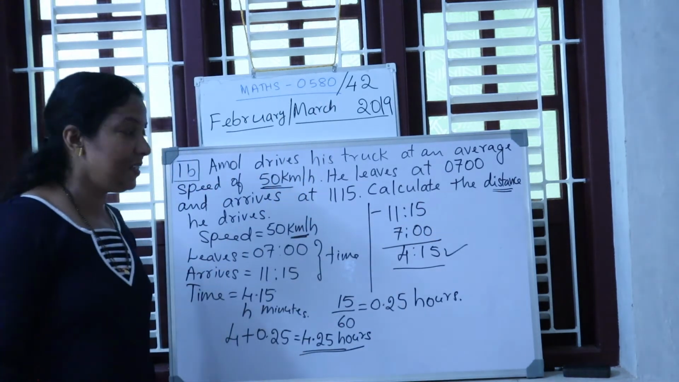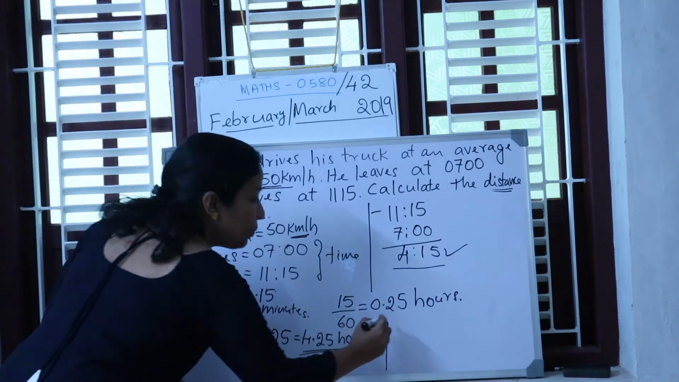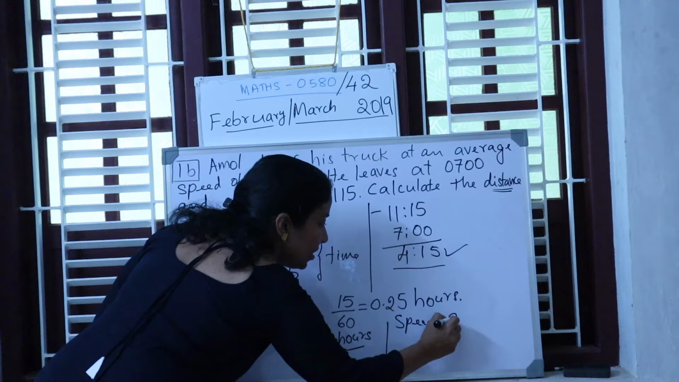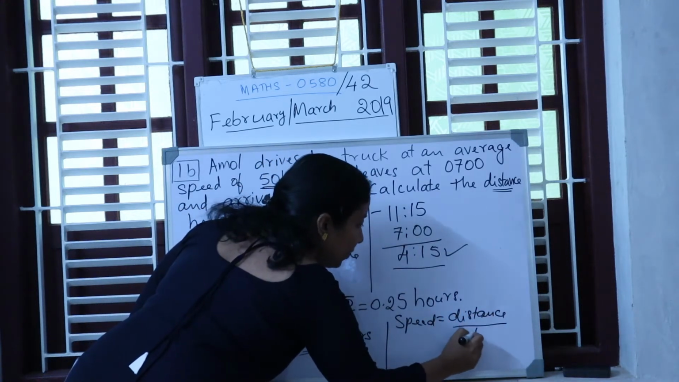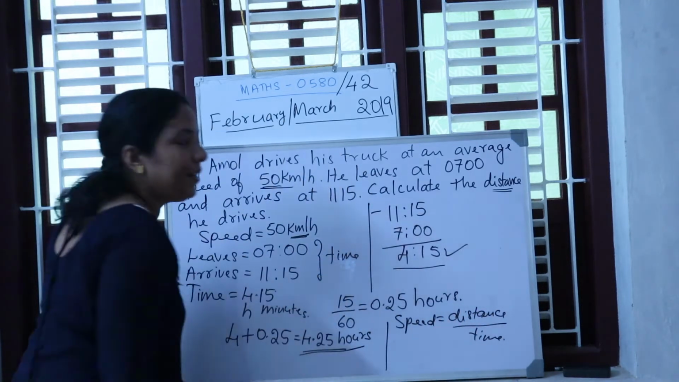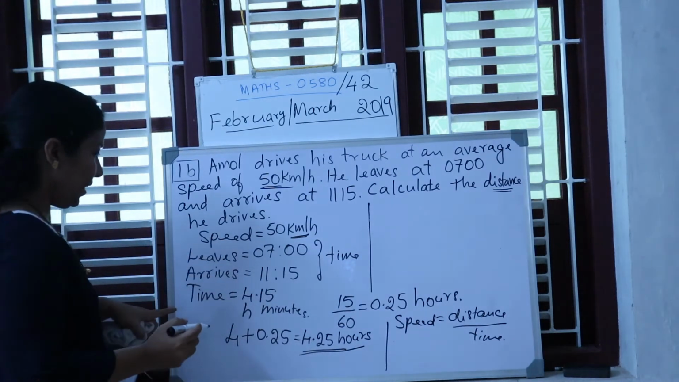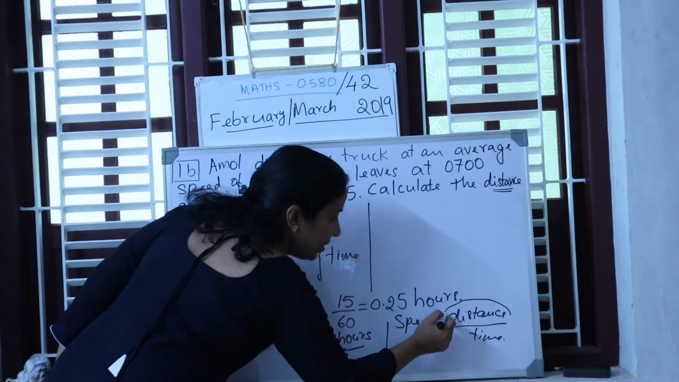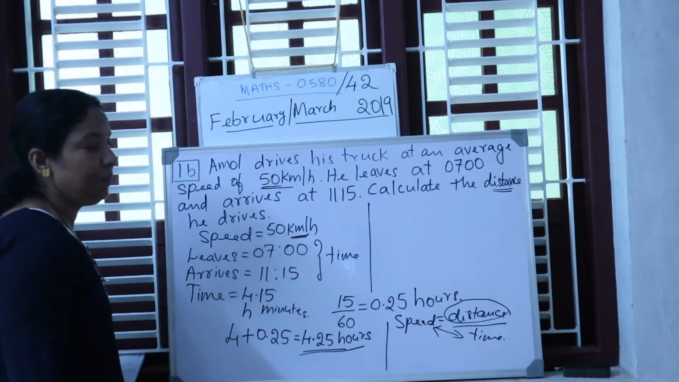So how do you find the distance? We have the formula. How do you find speed? Speed is equal to distance over time. Use this formula. Do you know the speed? Speed is already given, or you can change the subject. We want distance. So distance is equal to, you cross multiply this, speed times time.